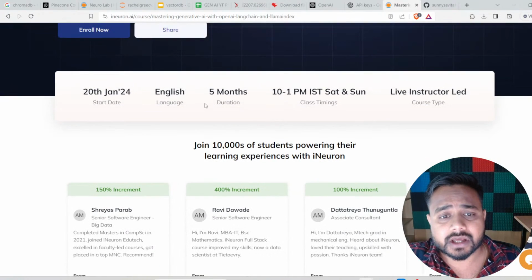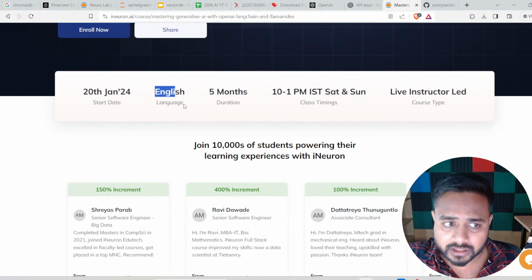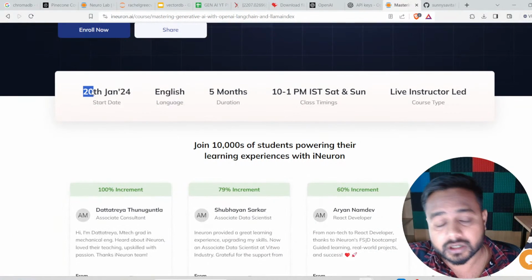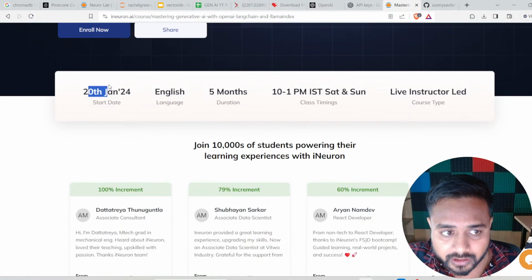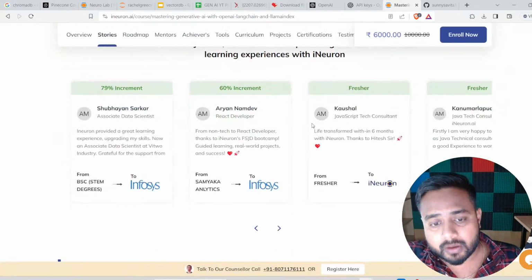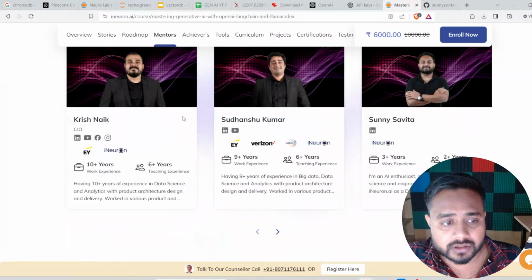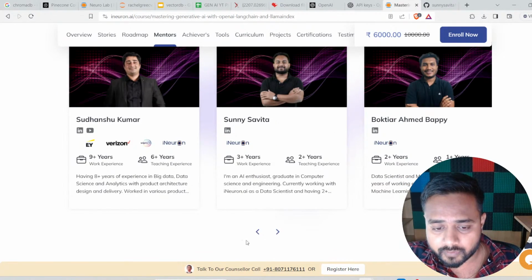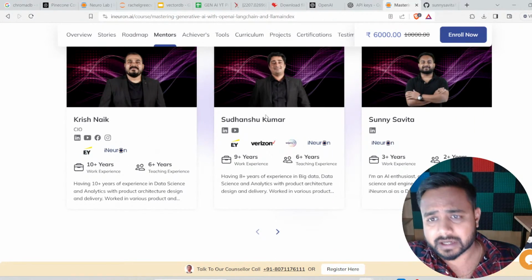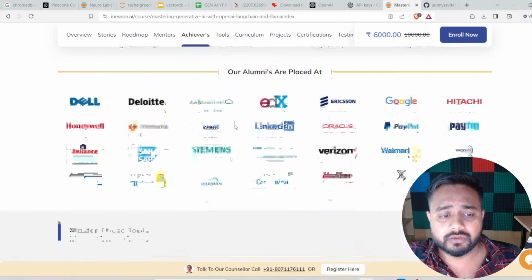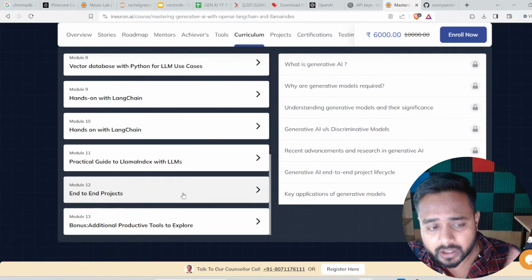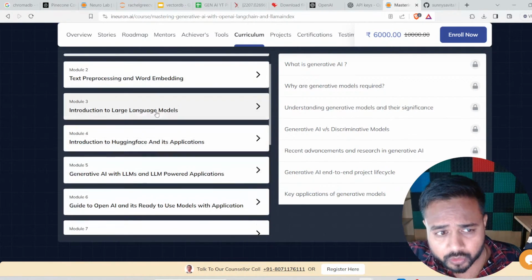Now this course duration is around 5 months, and the mode will be English. The date we have modified, so the course is going to start from 20th of Jan, right? Now, apart from that, you will find the instructors. Here are the instructors of this course: Chris sir, Sudhanshu sir, me, and Buppy. These four will be your mentors who are going to take this entire course. And here you will find the curriculum also, which we have divided into several modules. You can go through the curriculum.